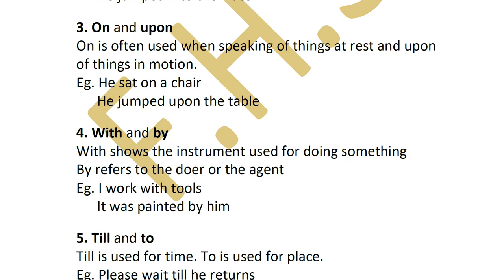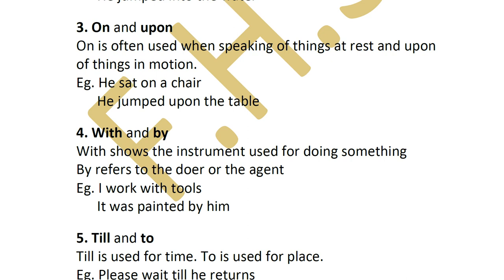Okay. "With" and "by." "With" shows the instrument used for doing something. Say, he stabbed him with a knife. So you used the knife to stab. He cut the vegetables with a knife. Used the knife to cut the vegetables. So with what you used, you did the work. You did the action. That time you will say "with."